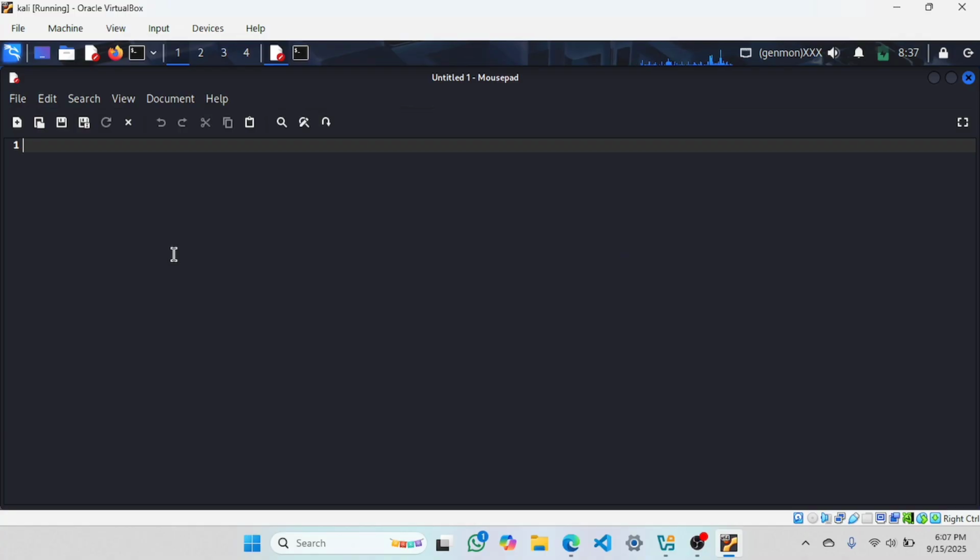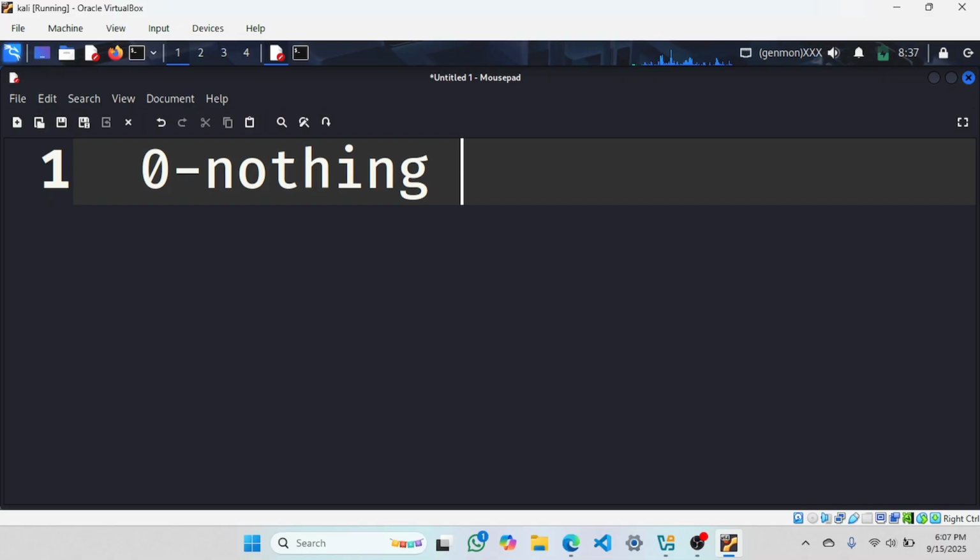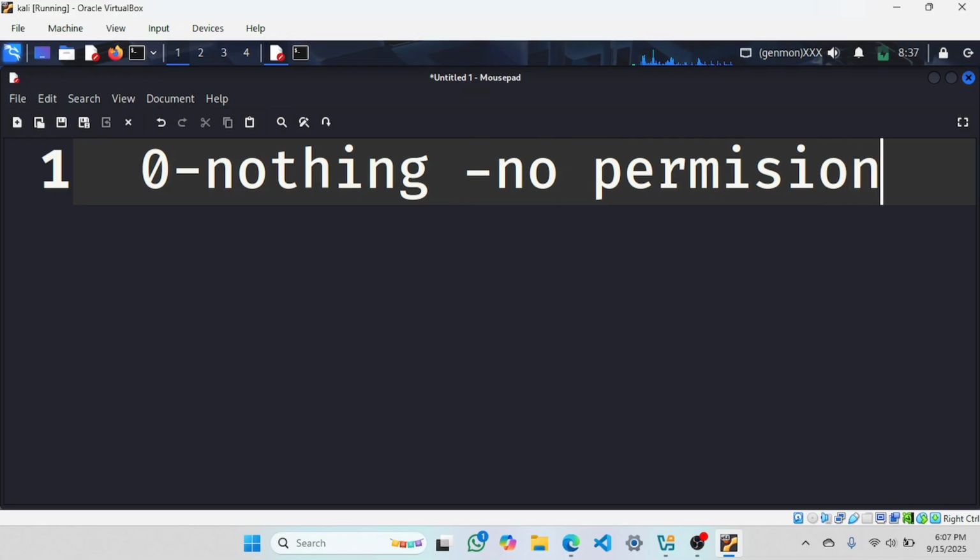Let me zoom it. Here I will try to explain what it means. If I write only 0, don't get confused with the 0 that is the line number. This is the 0. 0 stands for nothing, no permission.